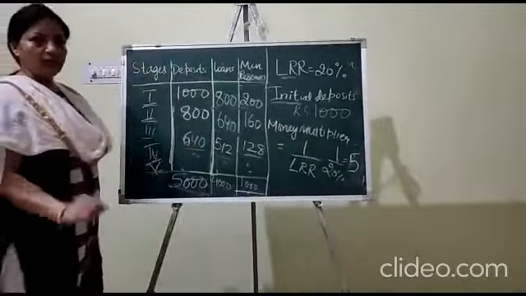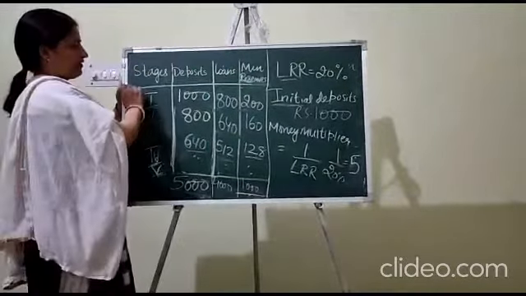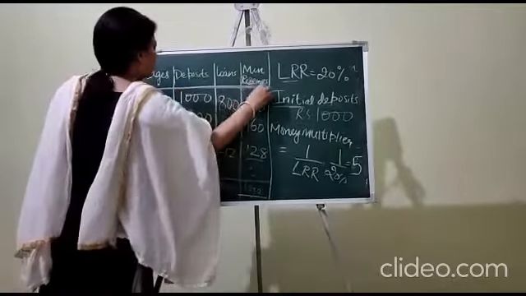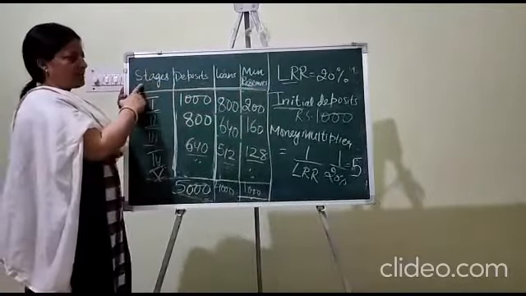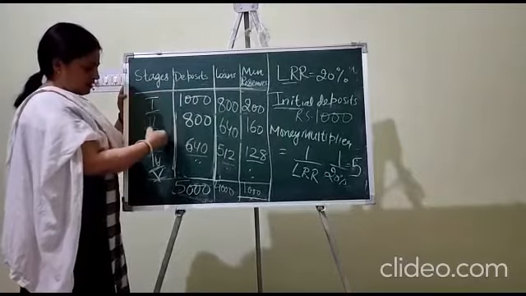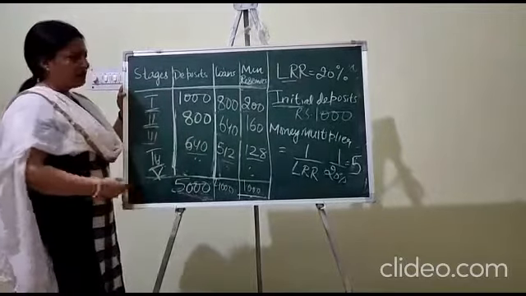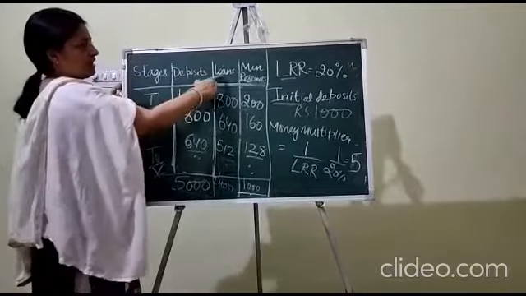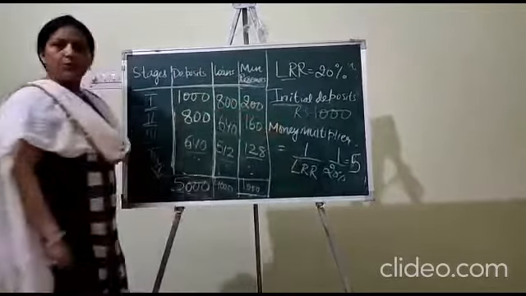Now just see the procedure. We have made this table. First are the stages: first round, second round, third round, fourth round, in this way. Then the initial deposit is 1000. Legal reserve ratio is 20%.